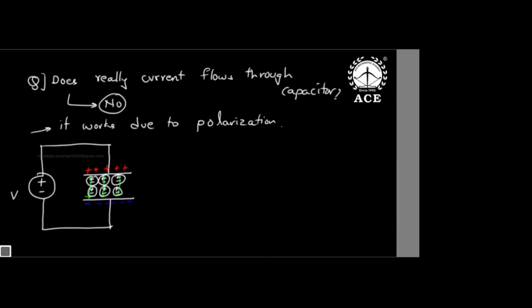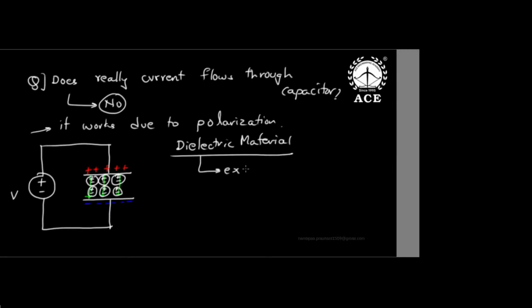So what do capacitors mainly have, sir? Yes, capacitors mainly have dielectric material. That is very, very important. What are dielectric materials? Dielectrics are insulators, but they exhibit polarization.